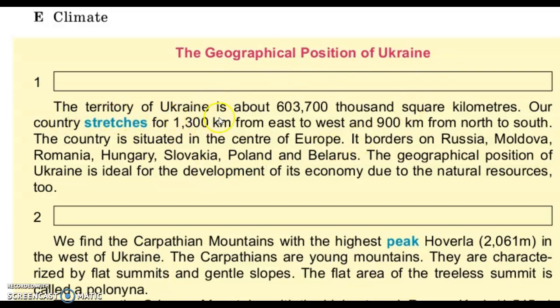The territory of Ukraine is about 603,700 square kilometers. Our country stretches 1,300 kilometers from east to west and 900 kilometers from north to south. The country is situated in the center of Europe. It borders on Russia, Moldova, Romania, Hungary, Slovakia, Poland, and Belarus. The geographical position of Ukraine is ideal for the development of its economy due to the natural resources too.